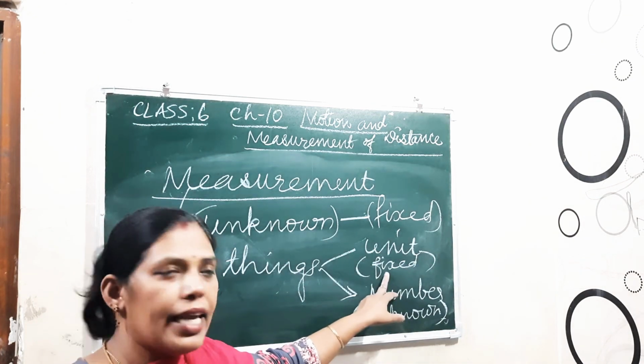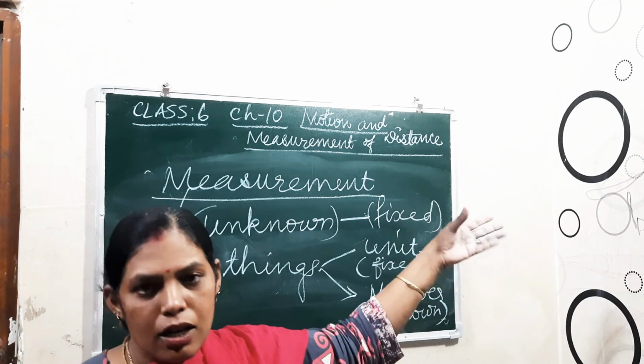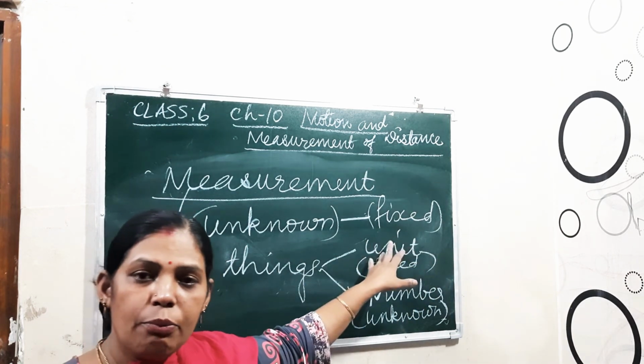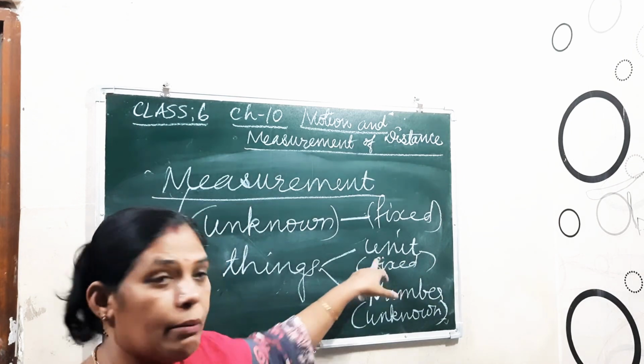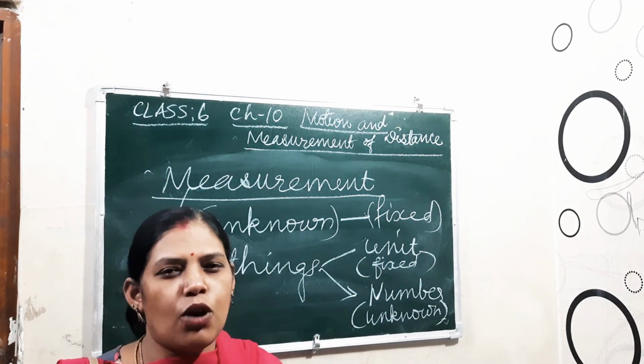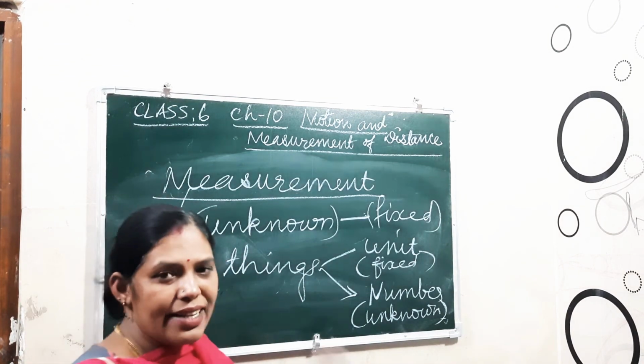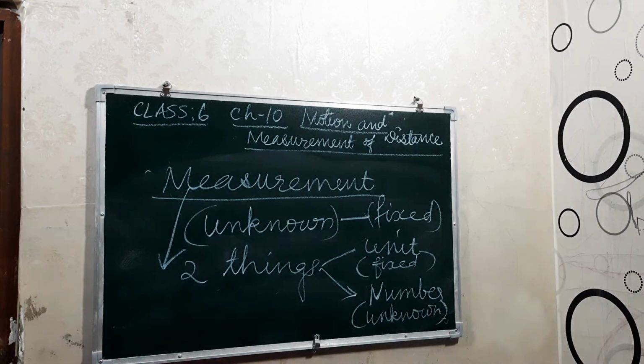If I say 2 meter cloth required, then that meter is the fixed quantity, but 2, the number, is the unknown quantity. That means it is not a fixed quantity, it will change. So that is the comparison. Okay, that is how it is comparing.